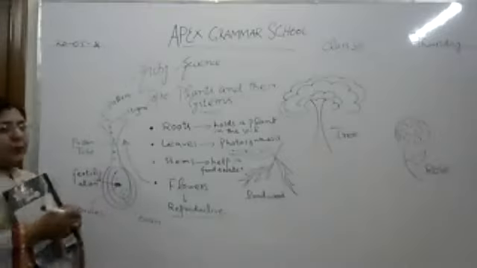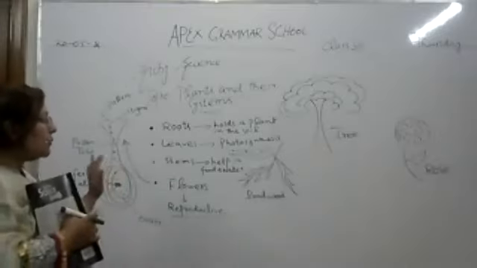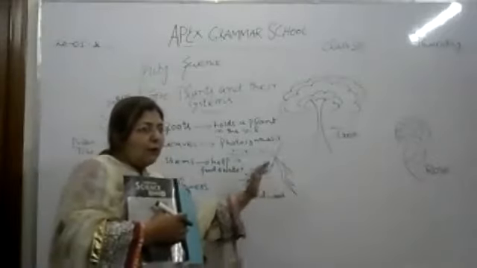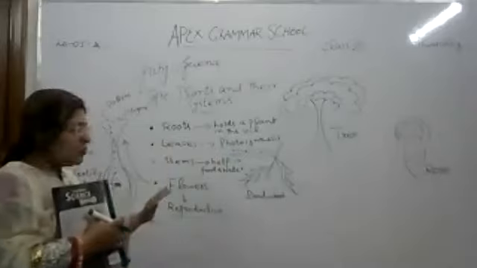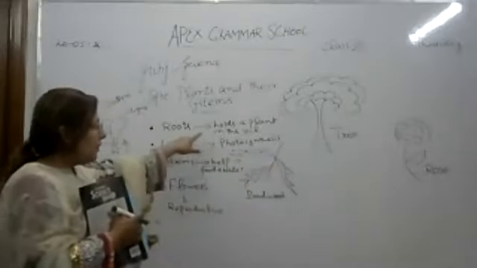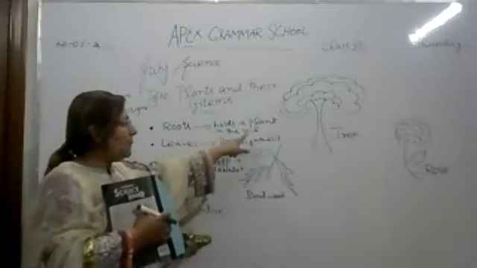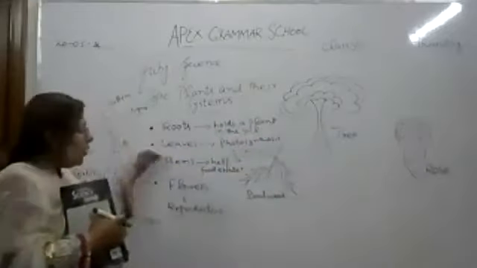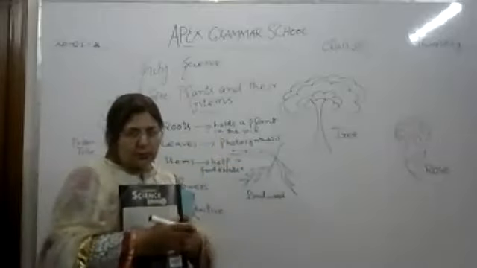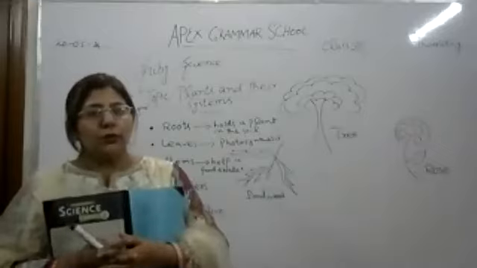So we keep in our mind, this thing is very clear to us that these three plants are different, but they have some same structures. What are the same structures? They all have roots. The function of the root is to hold the plant in the soil. They all have leaves. Leaves help in photosynthesis. You all know what photosynthesis is.